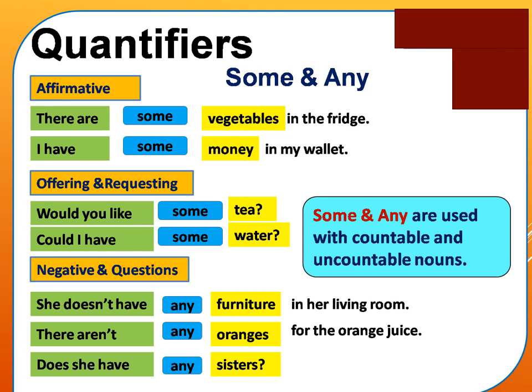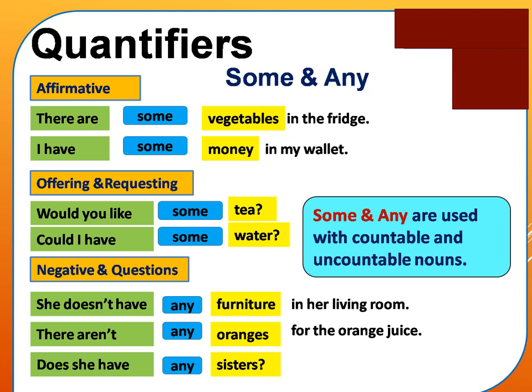Look at the second sentence. The same quantifier some modifies the noun money, which is uncountable. I have some money in my wallet. Some money. Some is a quantifier. It is a determiner. It modifies the noun and it also sits before the noun, and it is modifying a noun which is uncountable. So some can be used with countable nouns like vegetables, as well as uncountable nouns like money.